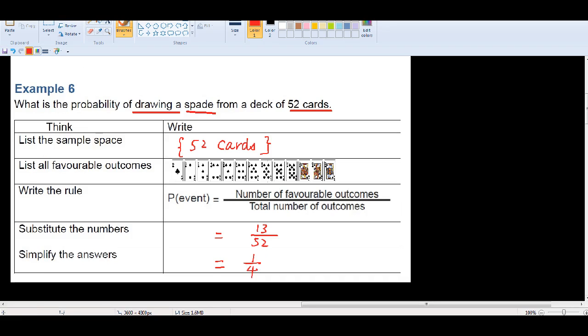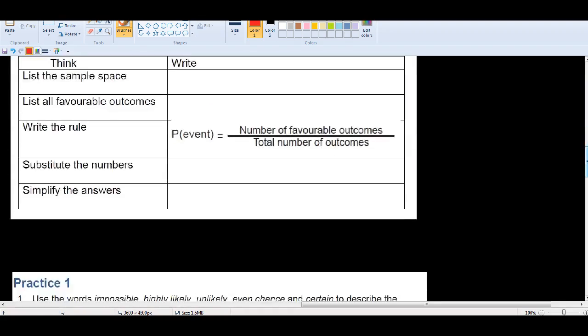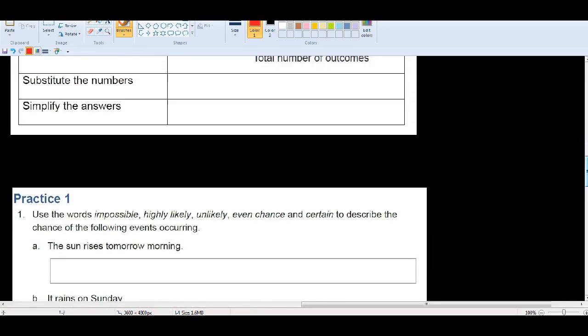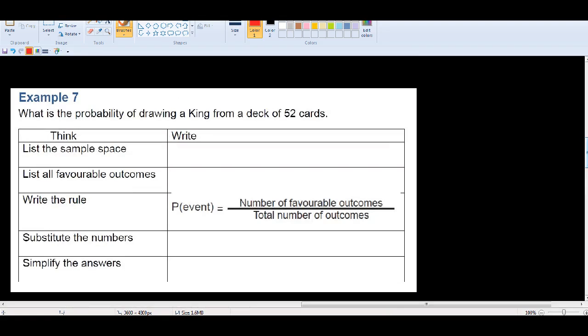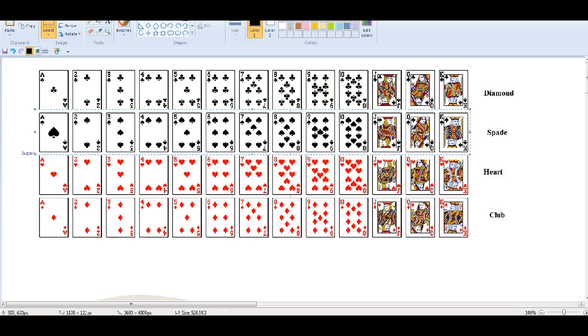So that's how we do the probability. There's another one. What is the probability of drawing a king from a deck of 52 cards? Again, the same question. List the sample space. There are too many of them, so we just write 52 cards. How many kings? Let's see. These are the kings.